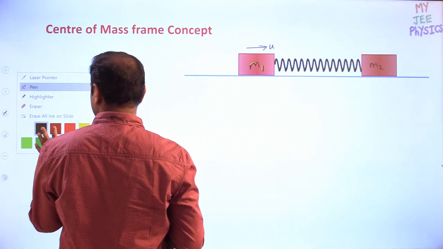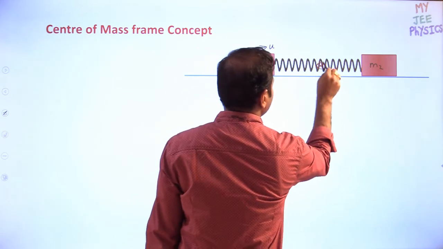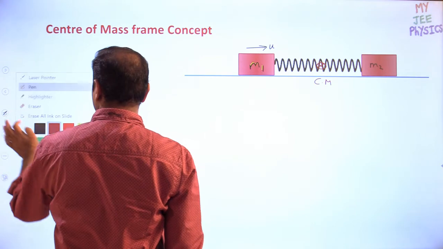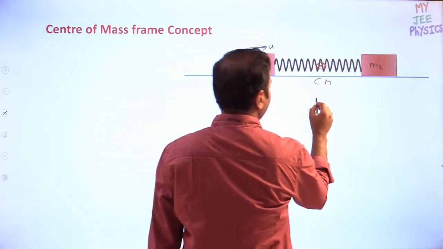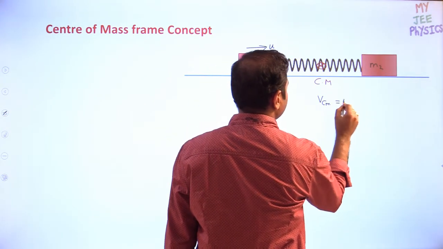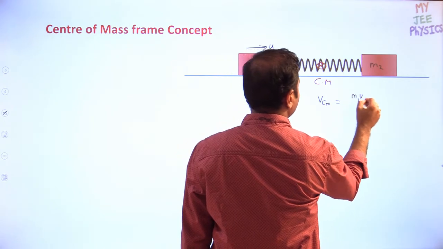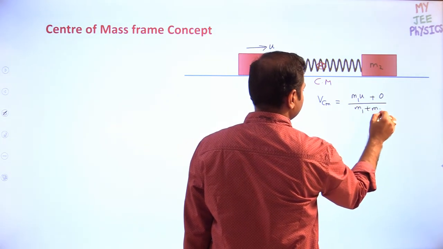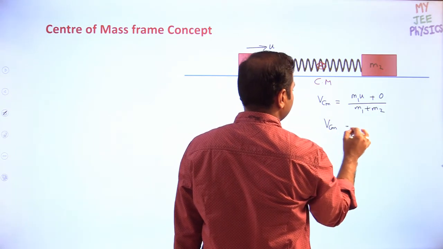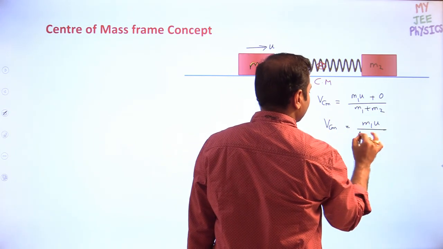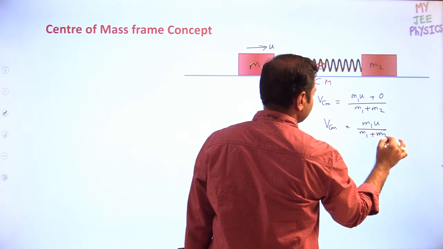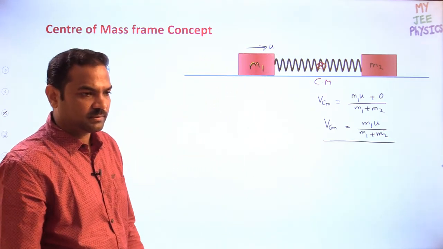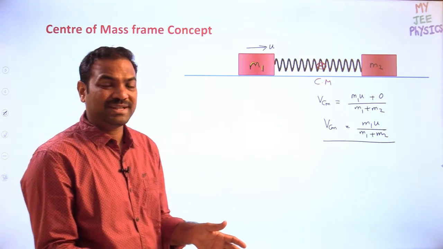Where will be the center mass? Center mass will be somewhere here. So I am taking this is the center mass. So what is the velocity of center mass? Let us calculate. Velocity of center of mass is equal to m1 into u plus m2 into 0, by m1 plus m2. So velocity of center mass will become m1u by m1 plus m2. This is the velocity of center mass. Am I right?